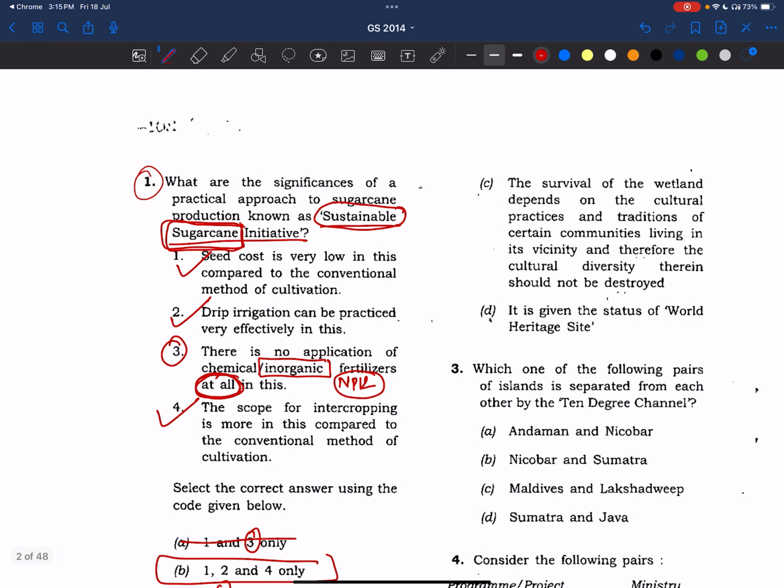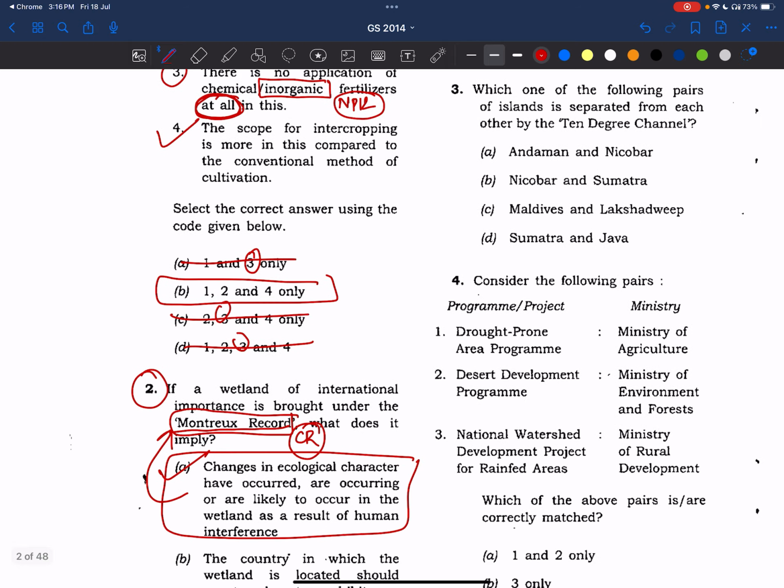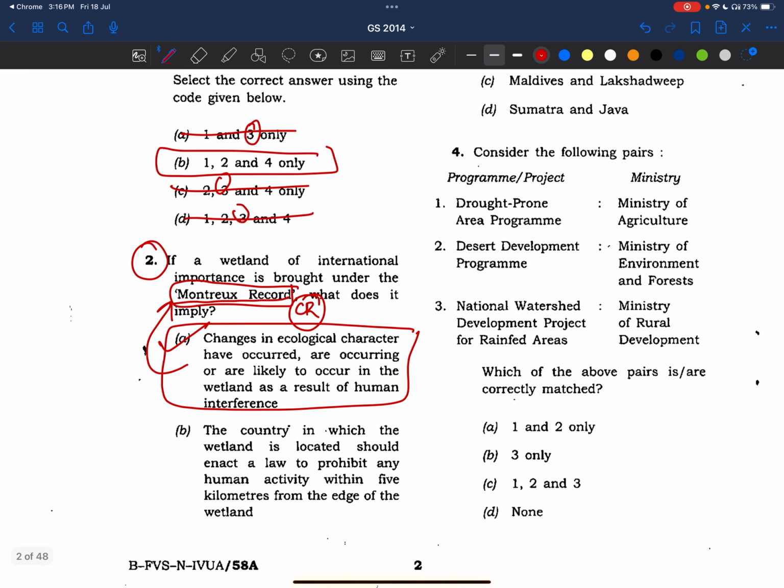The next option: survival of the wetland depends on the cultural practices and traditions of certain communities living in its vicinity, and therefore cultural diversity therein should not be destroyed. No, this is only regarding the Ramsar site. It is given the status of World Heritage Site? No, that is given by UNESCO. No, no. So what do we have to learn?